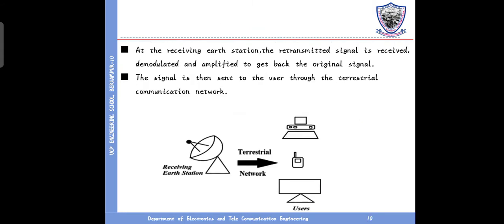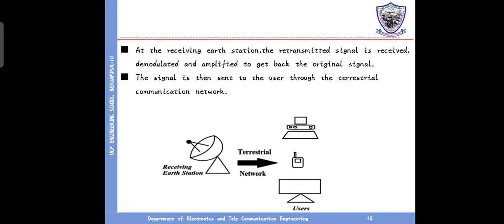The satellite amplifies and processes the signal and retransmits it on the downlink frequency. This is a diagram. At the receiving earth station, the retransmitted signal is received, demodulated and amplified to get back the original signal. The signal is then sent to the user through the registration communication network. This is a diagram: receiver station and practitioner network.